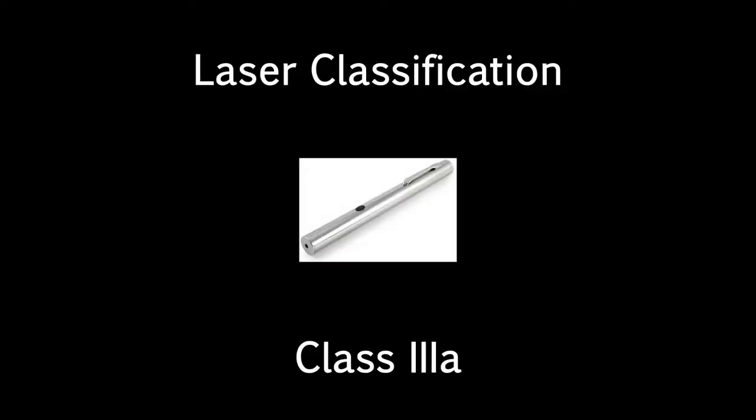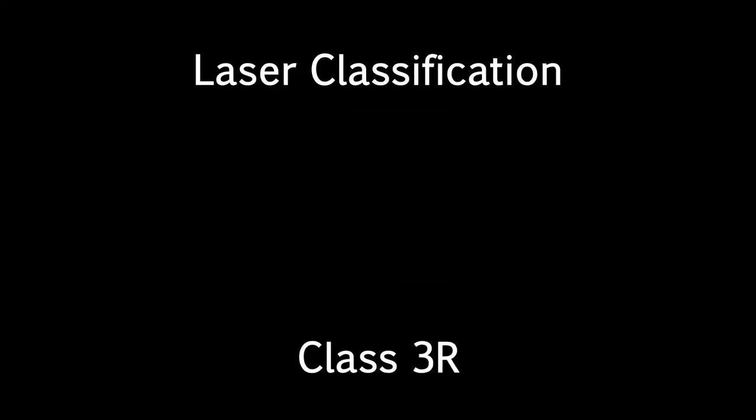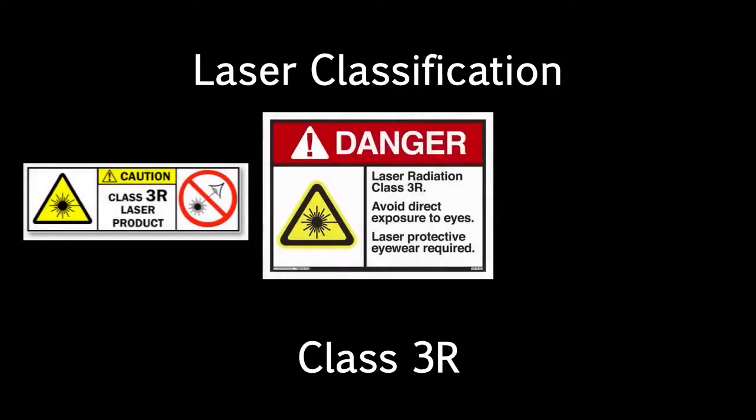Class 3A represents visible lasers with a power range of 1 to 5 milliwatts and can only be safely viewed momentarily. This category includes high-power laser pointers, which should never be directed at a person's face for obvious reasons. Laser Class 3B contains lasers that have a power range of 5 to 500 milliwatts and pose a hazard from direct and specular reflections. And then there's 3R and 3B. A Class 3R laser is considered safe if handled carefully with restricted beam viewing. With a Class 3R laser, the MPE can be exceeded but with a low risk of injury. Visible continuous lasers in Class 3R are limited to 5 milliwatts.